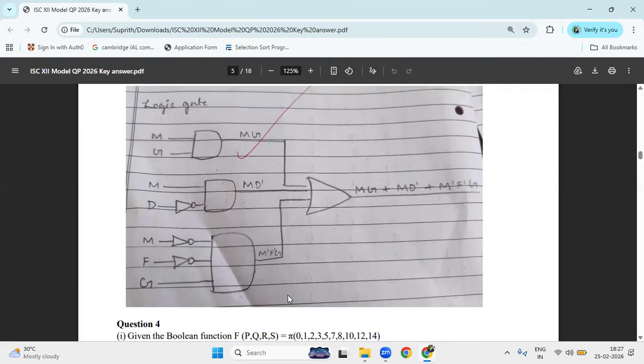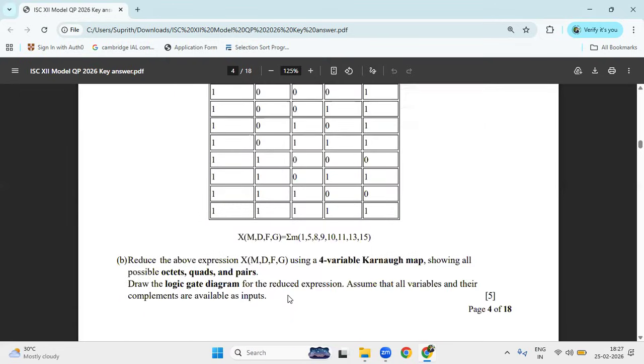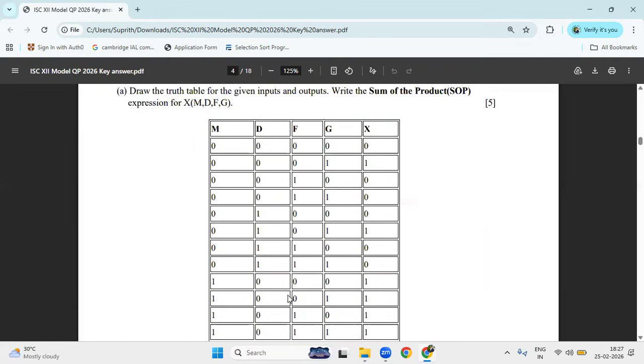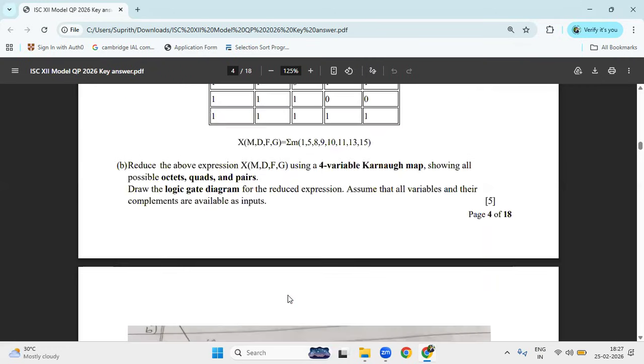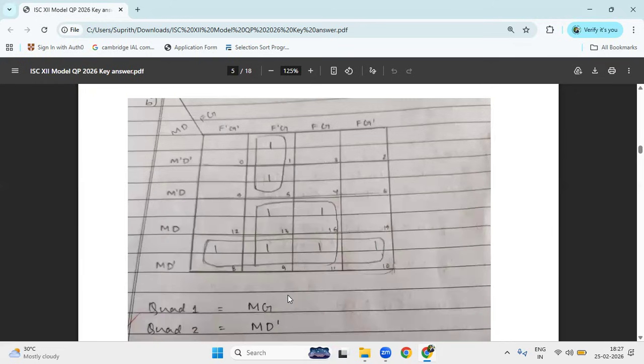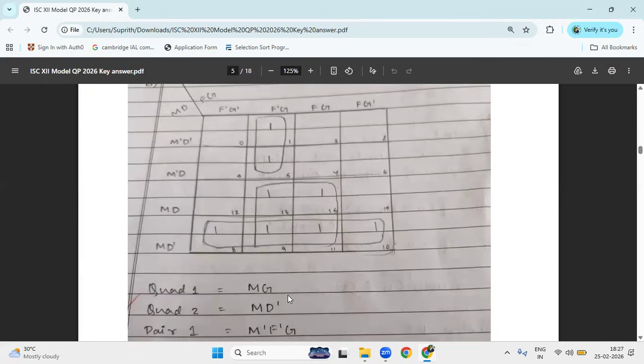So this question is for 10 marks. You have to write this truth table and find out wherever it is 1 and wherever it is 0. After that, you write the cardinal form. You can write it on the K map. In the K map, first you have to write the numbering, then the grouping.